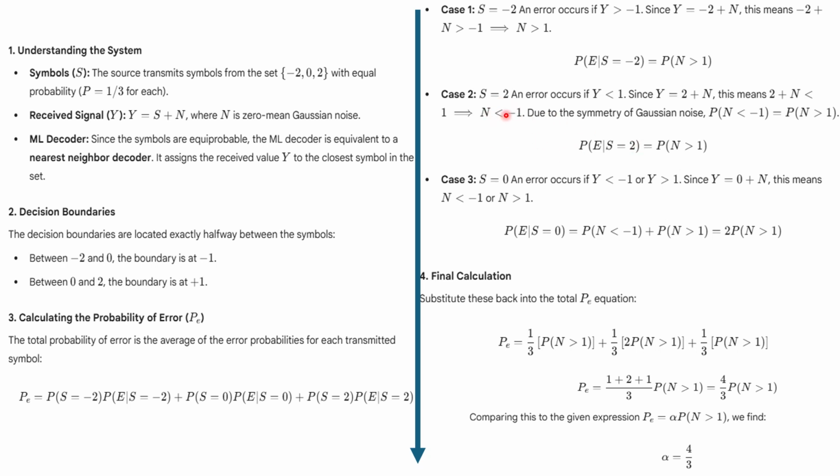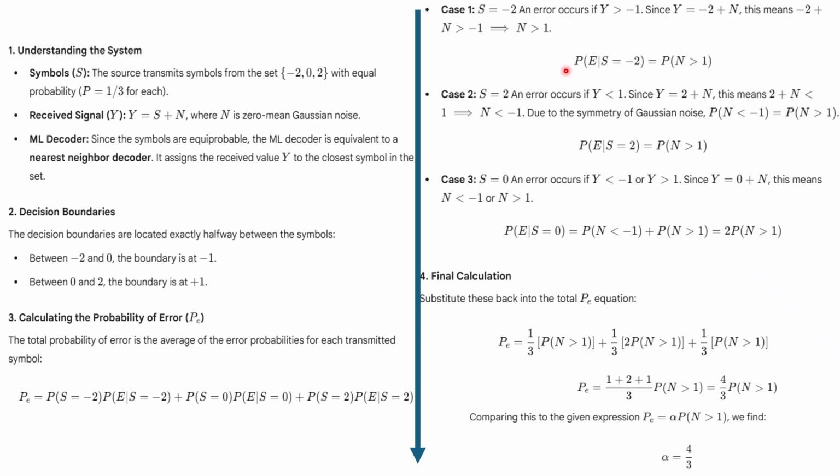Similarly, for S is equal to 2, you can get n should be less than -1, and since this is symmetric, again P of E given S is equal to 2 is the probability of n greater than 1. But in the case of S is equal to 0, if you go to the previous slide, you can check there are two lobes, on the left side and the right side. So both will be added. So P of n less than -1 and P of n greater than 1 are equal due to symmetry. So it will be twice P of n greater than 1.